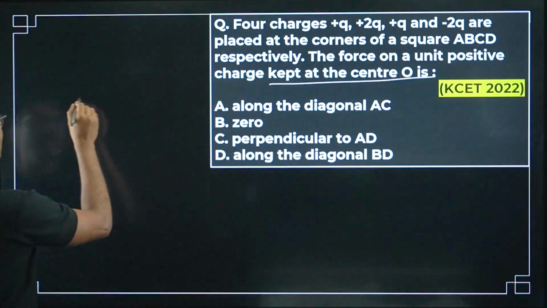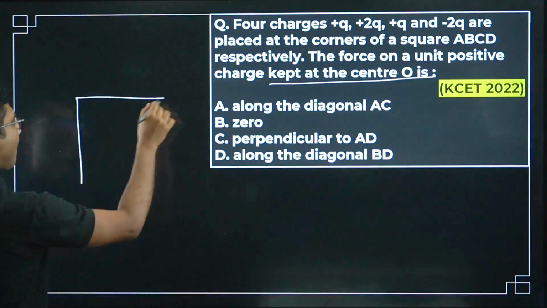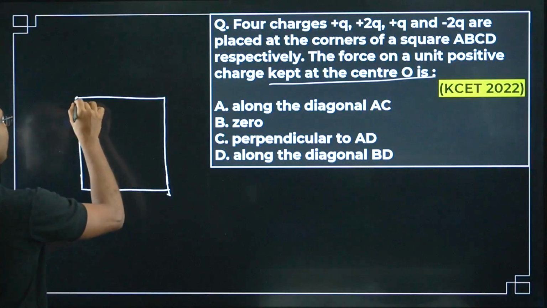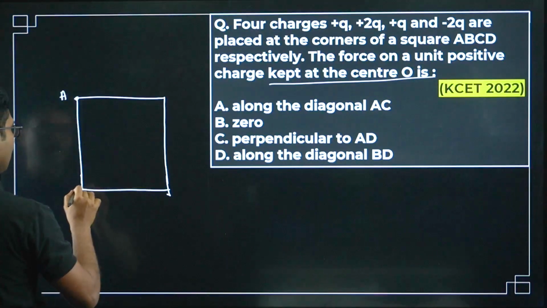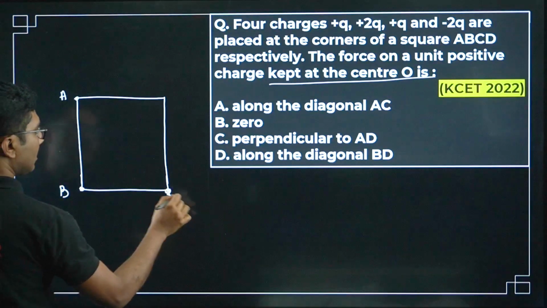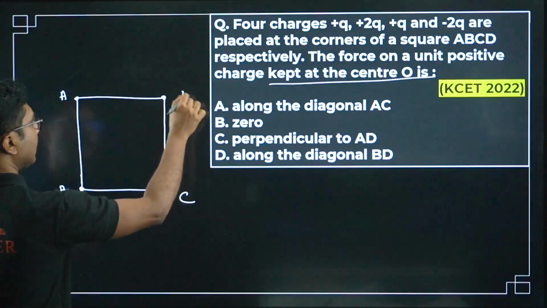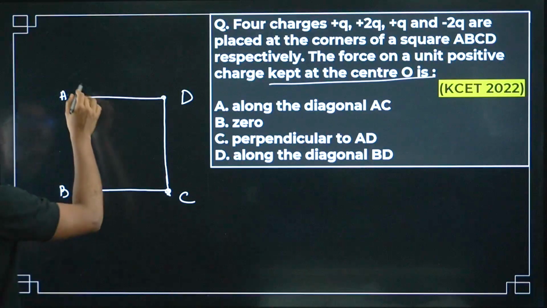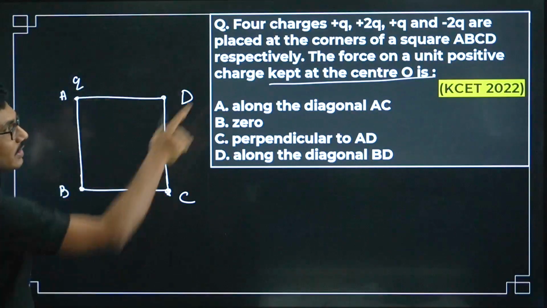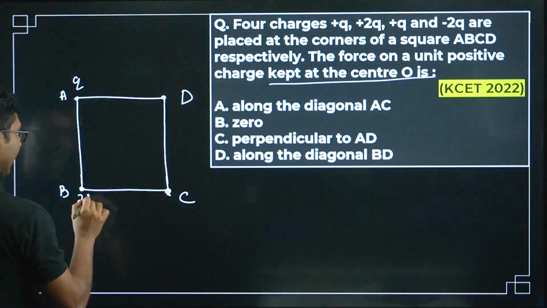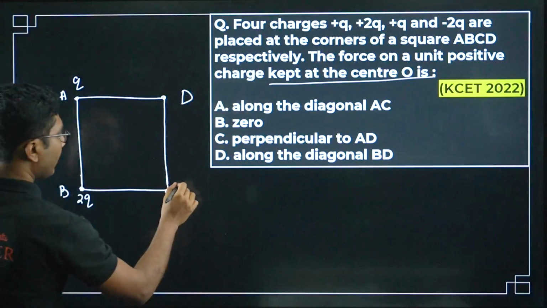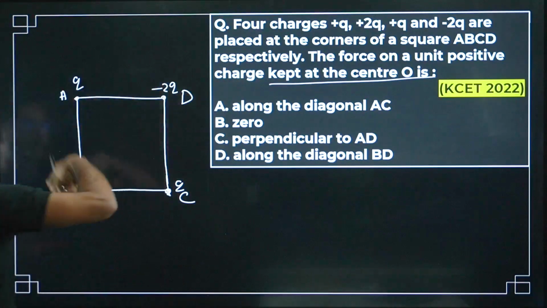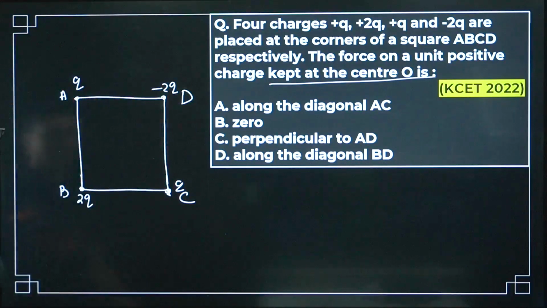So here we have a square with corners A, B, C, D. So how are the charges placed? Plus q first, plus 2q next, plus q again, and minus 2q. I have not written the plus sign, obviously it is understood.